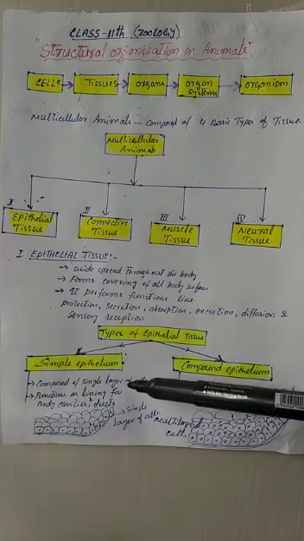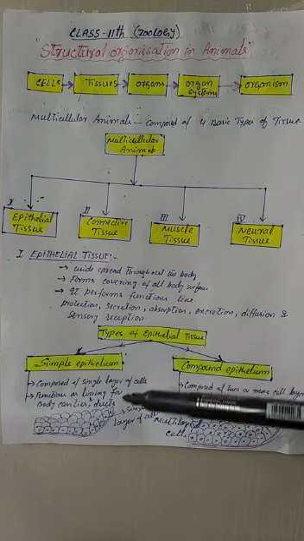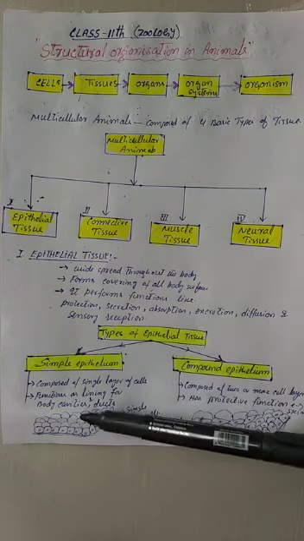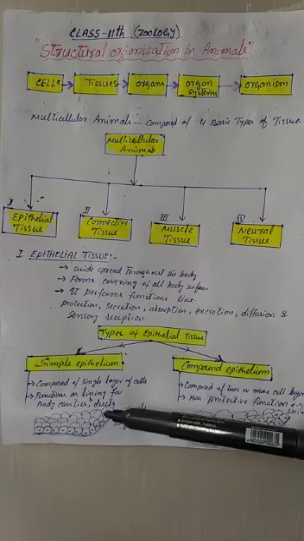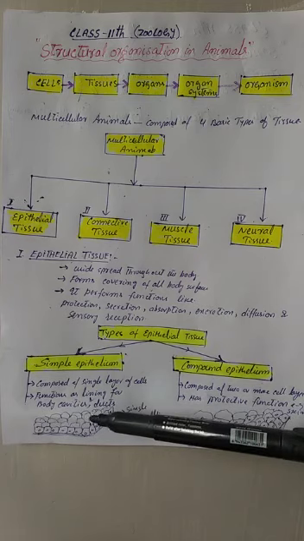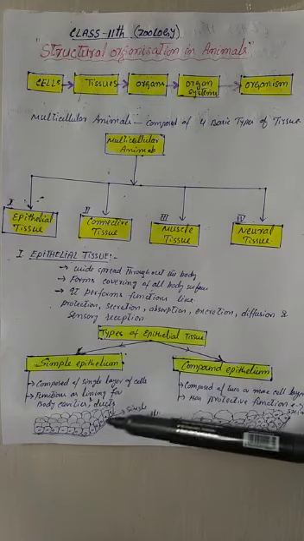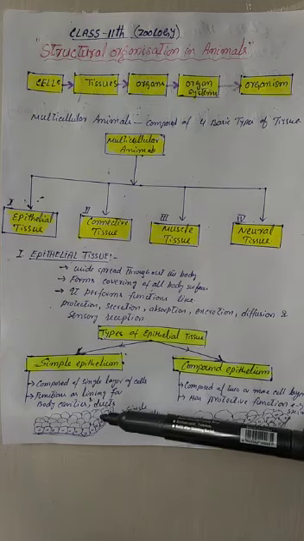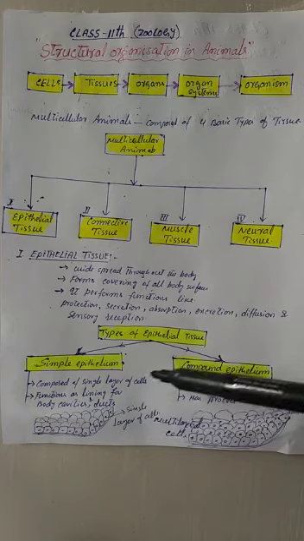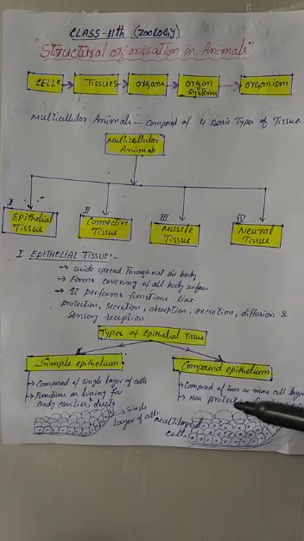The simple epithelium is composed of a single layer of cells and functions as lining for body cavities and ducts, etc. While the compound epithelium is composed of 2 or more layers of cells and has a protective function, for example in our skin.